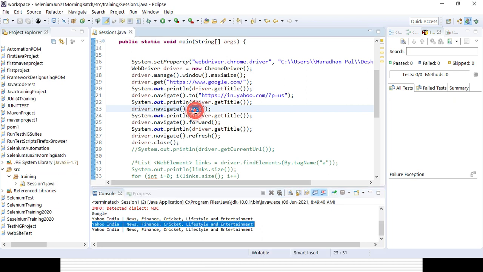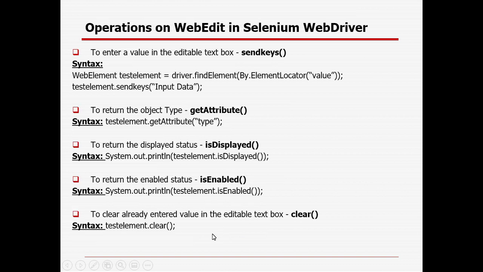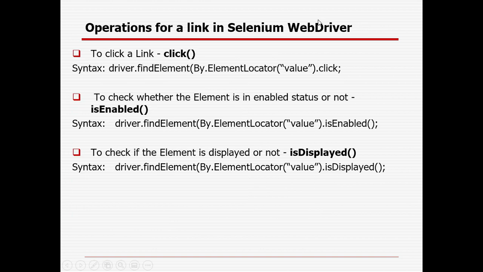So you can perform different operations with the help of different API commands. One is get, we can get the browser URL. With the help of navigate to also you can get it. With the help of close or quit, you can quit the browser. You can navigate forward, refresh and navigate back. You can maximize the window. Then I will show you what different operations we can perform for a link, before the web edit box.